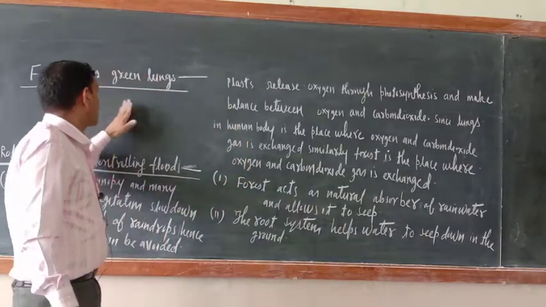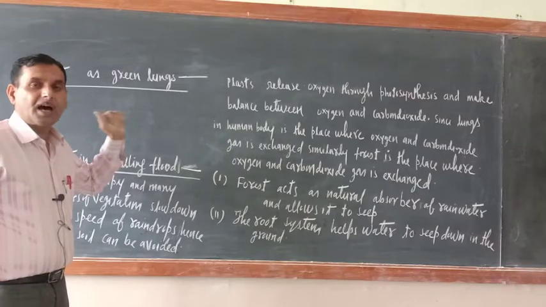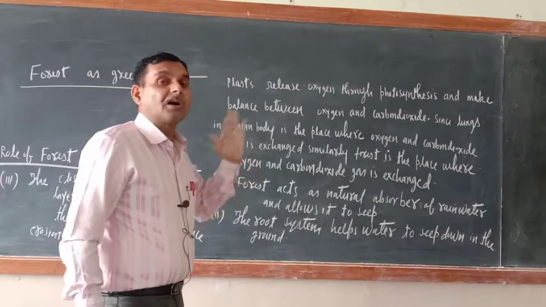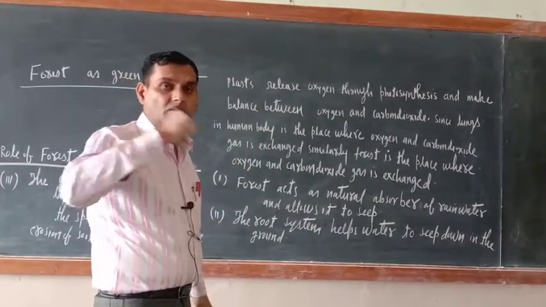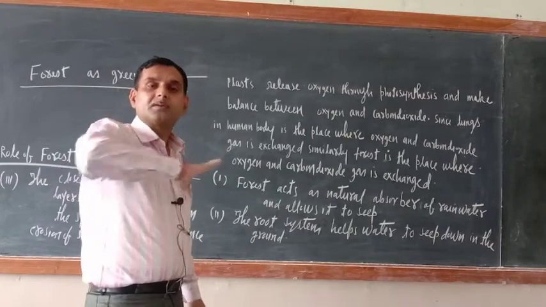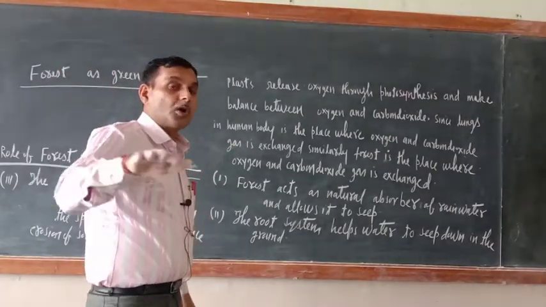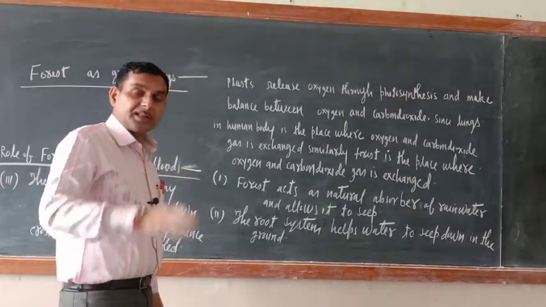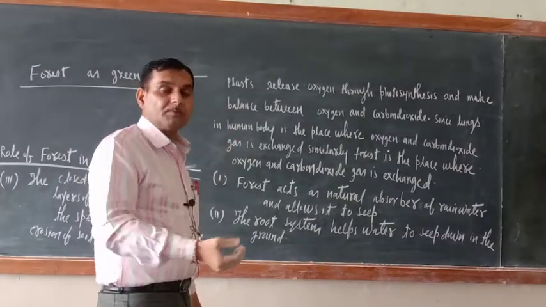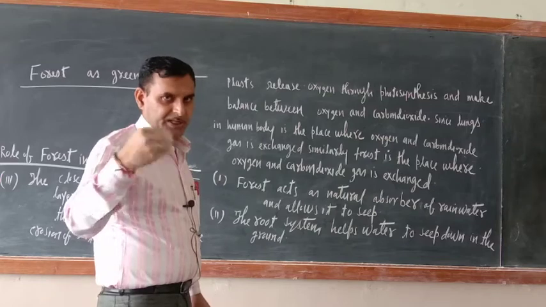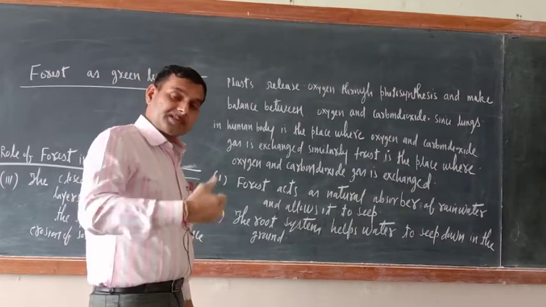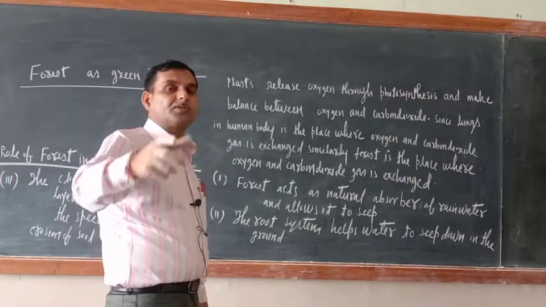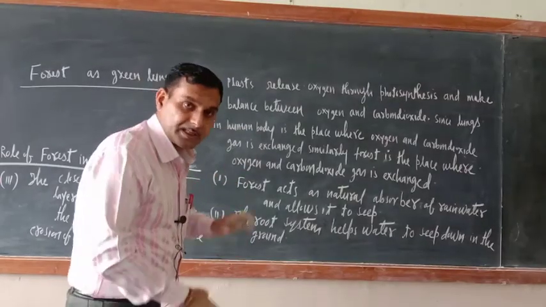Similarly, forests are known as green lungs. Why are they known as green lungs? Because they are the places where oxygen and carbon dioxide gas is exchanged. How? Just see. Forest means a group of so many trees and plants. All plants, because of photosynthesis, release oxygen gas. That oxygen gas will be taken by human beings in their respiration. Now in respiration, all human beings, means animals, release carbon dioxide. So in the course of photosynthesis, the same carbon dioxide will be absorbed by the forest.